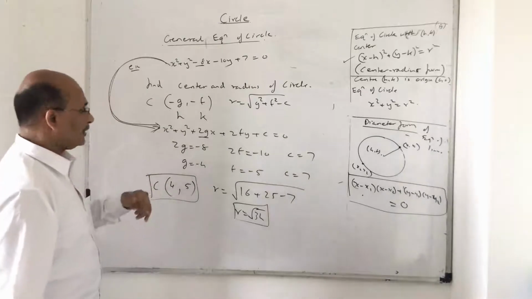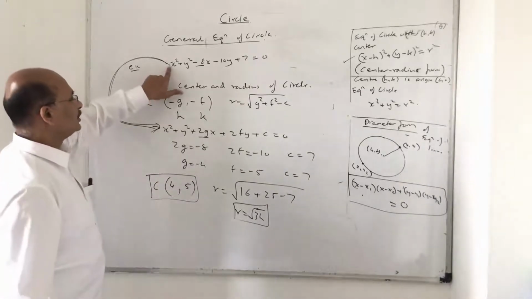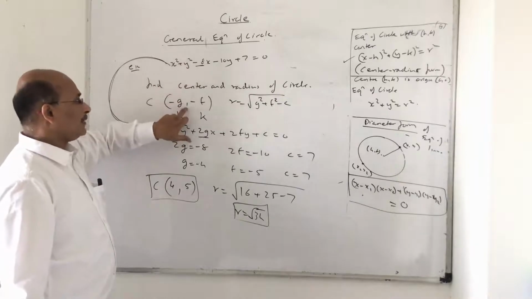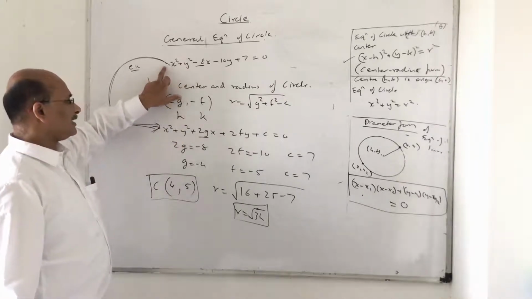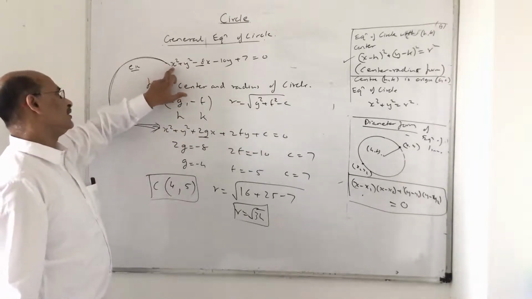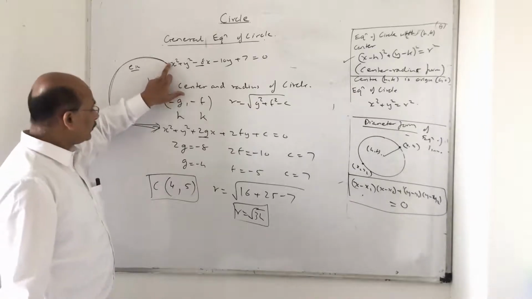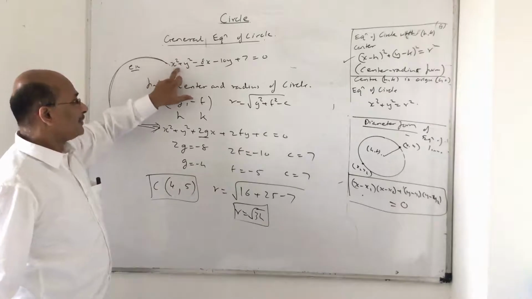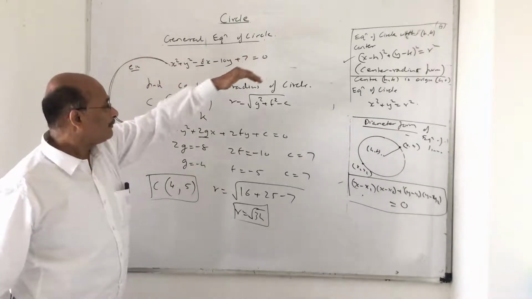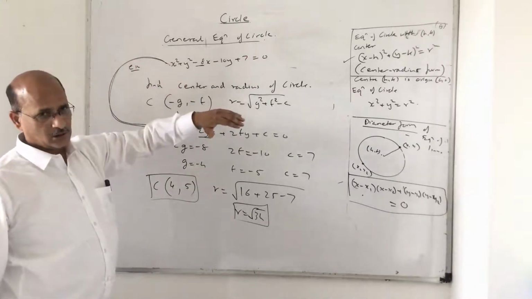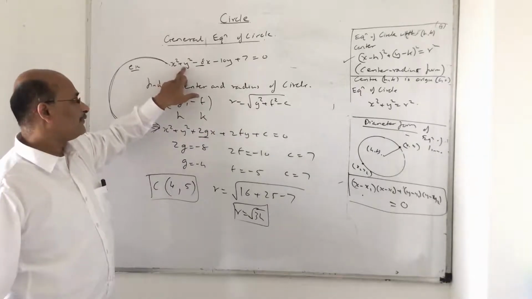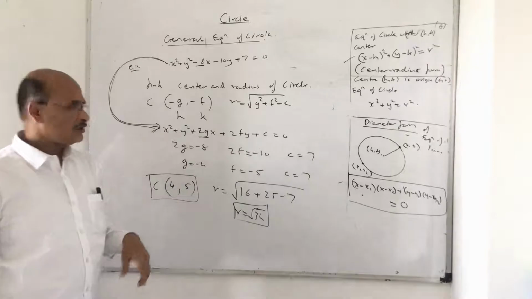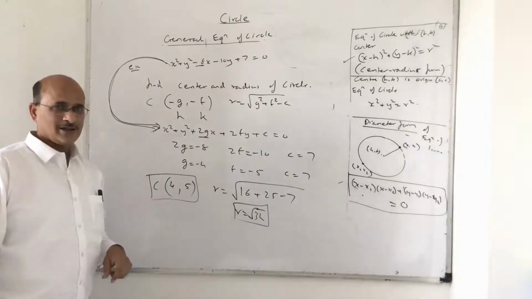Another point, suppose there is an equation here, 2x square plus 2y square. You can't use this formula if it has any coefficient besides one. Remember, in a circle the coefficient of x square and y square has to be the same. So if it happens to be some other coefficient, divide the complete equation by that coefficient so that this becomes 1, 1, and then you can apply. We will see one example right away after this. So pause and note it down.